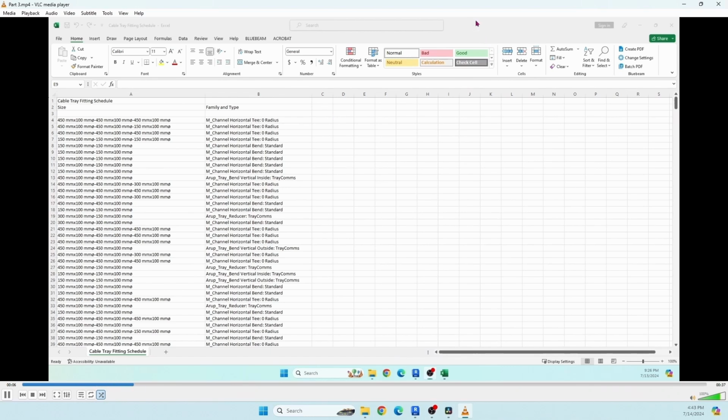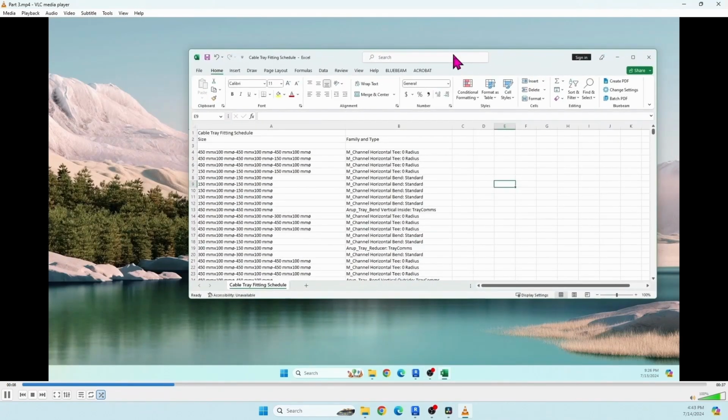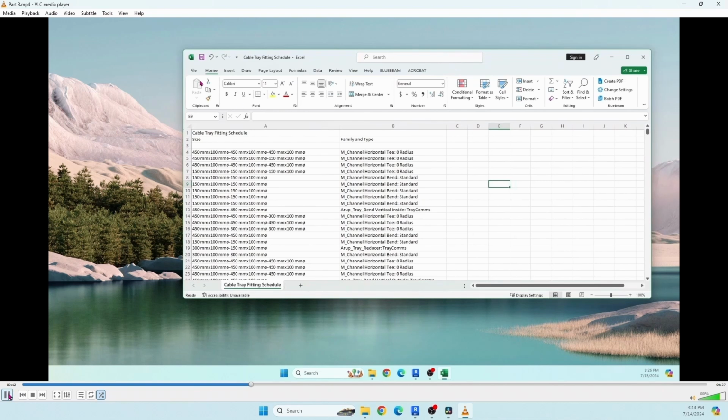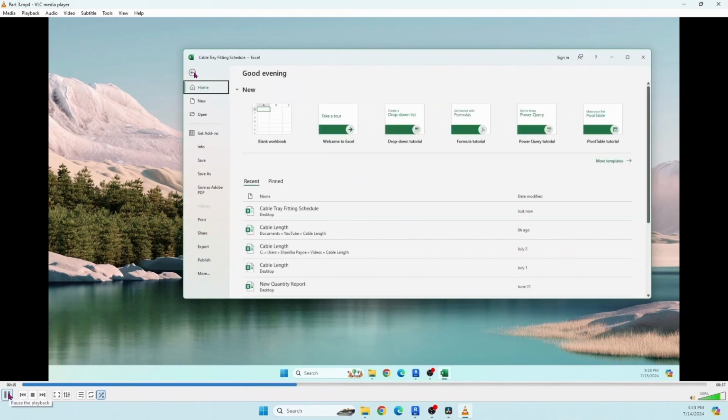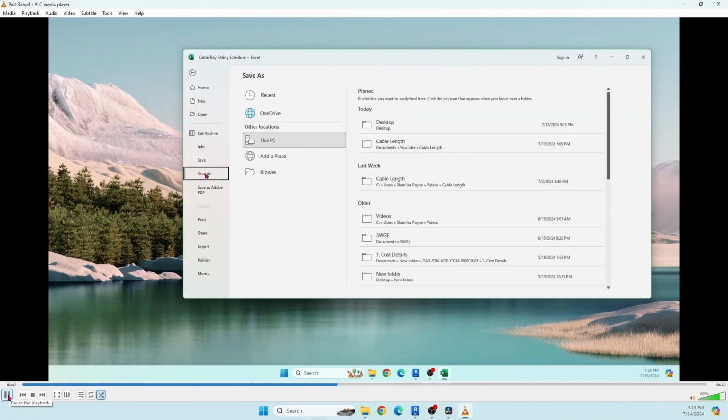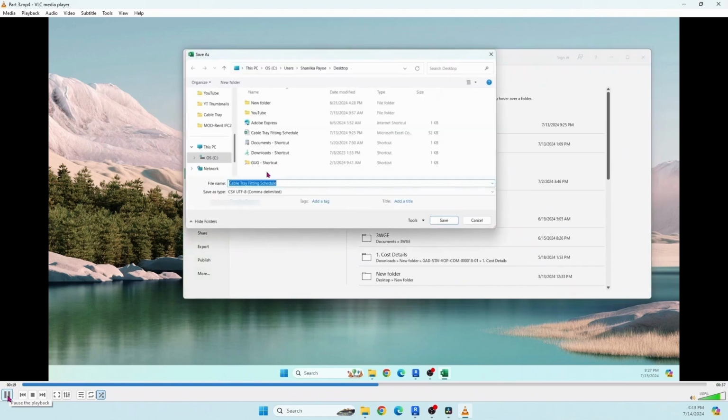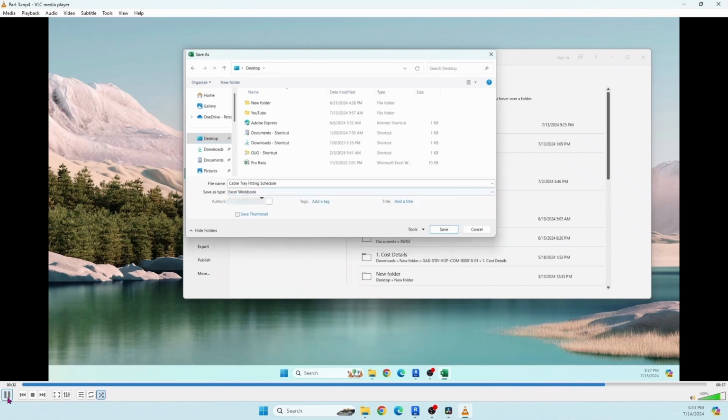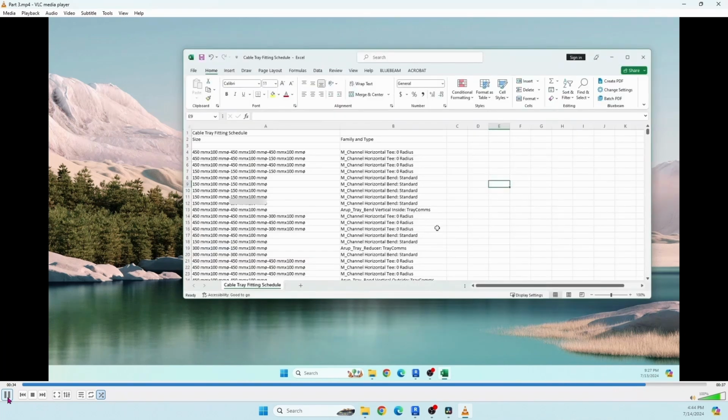Now this CSV file we have to transfer to the Excel file. Click the file, click the save as, then select the location to be saved. Then the CSV file has to be transferred to the Excel workbook. Then save. Then you will get the Excel file.